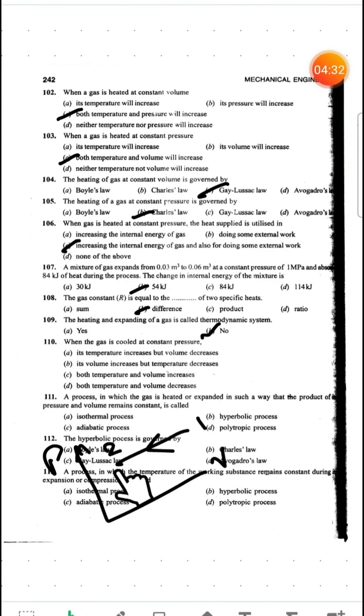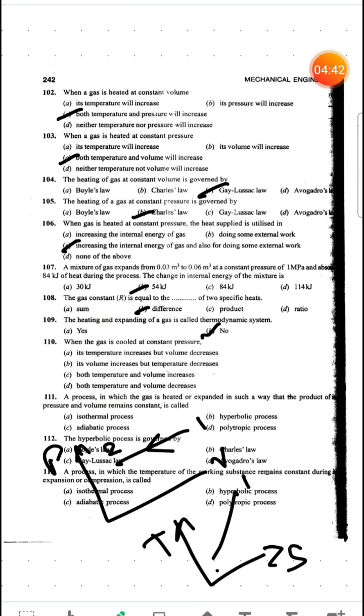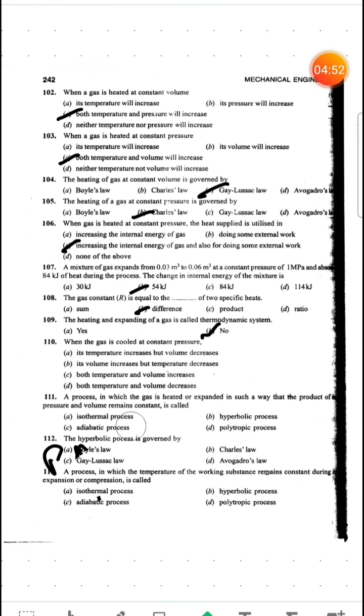From PV we can say that volume is decreasing, and from TS also. If you see the TS diagram, this will be somewhat like this: 1 to 2 constant pressure cooling, our temperature will be decreasing from here to here, right? So this question is completed. Answer will be both temperature and volume decrease, right?